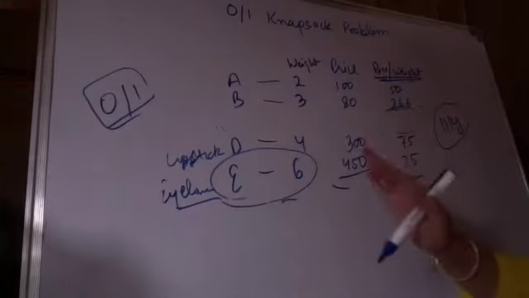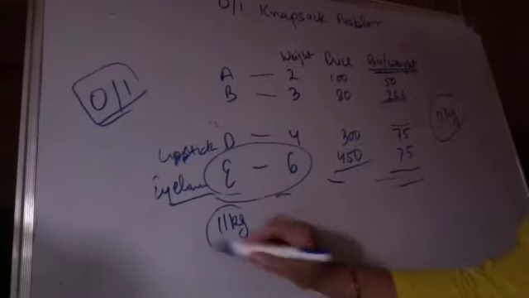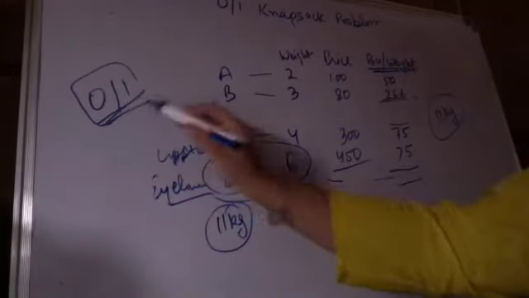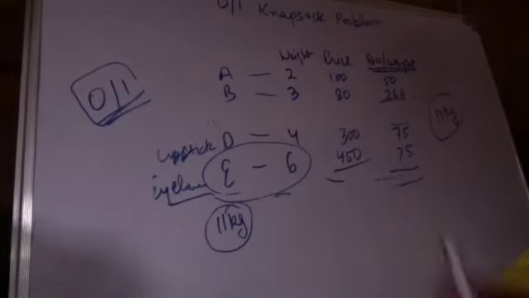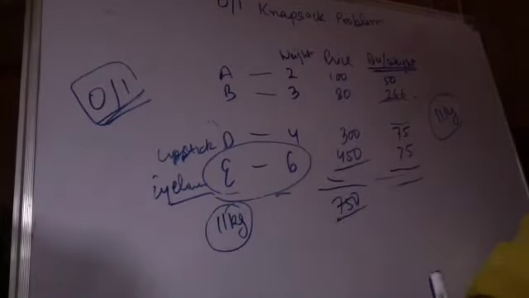Okay. So now, again, I'm taking a bag of 11 kgs, trying to fill it for the 0-1 knapsack problem, using the same items. I am going to fill the bag with these two for 750 rupees, and I'm not going to fill it any further.